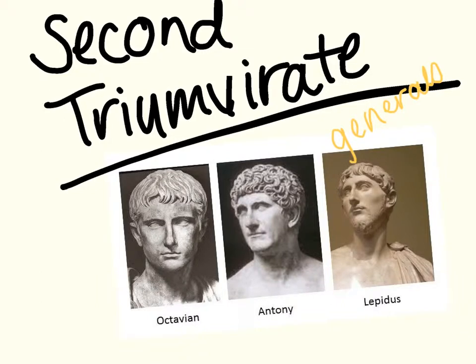Augustus, along with the top two generals in the army, Lepidus and Antony, created the Second Triumvirate. Unfortunately, Augustus wasn't too fond of sharing his powers and got rid of Lepidus pretty quickly. This left just Antony and Augustus to rule the empire. Augustus, again, wasn't too fond of sharing his powers, even with Antony.